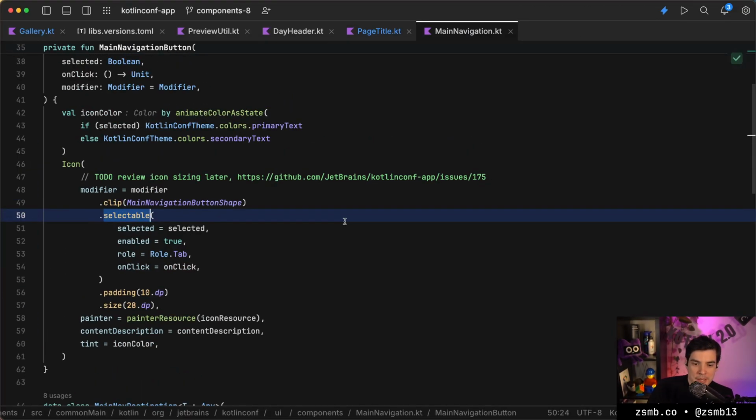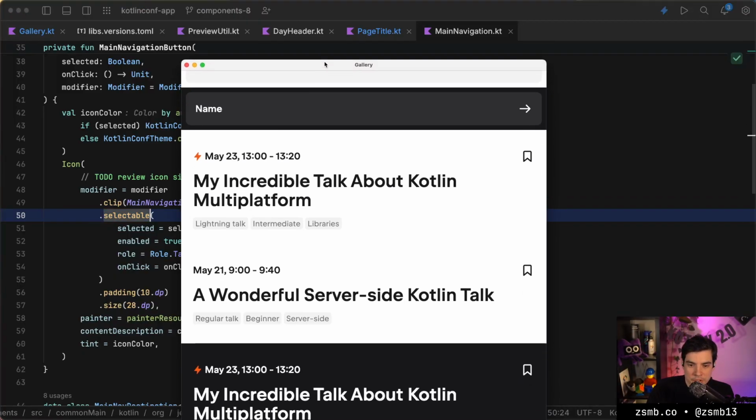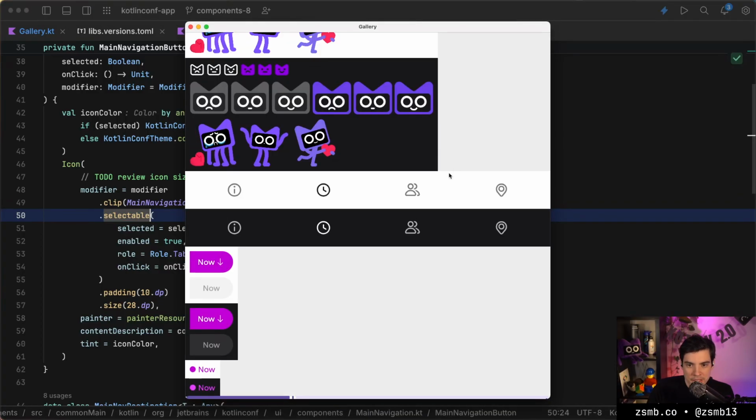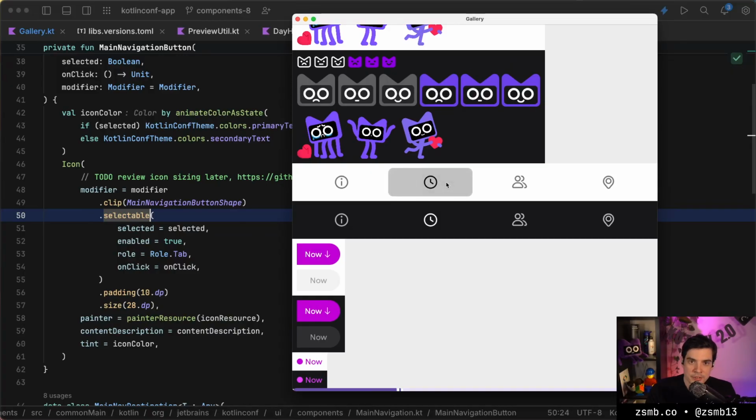Where we have the tabs of navigation, which I can pull up perhaps in the desktop version quickly. These are selectable because one of them is going to be selected, right? It's a selection you make between different items. But you're not really just clicking it to toggle it. Selectable stays selected if you keep clicking the same thing, whereas with a toggleable, it would actually untoggle, but that doesn't make sense for a tab navigation.